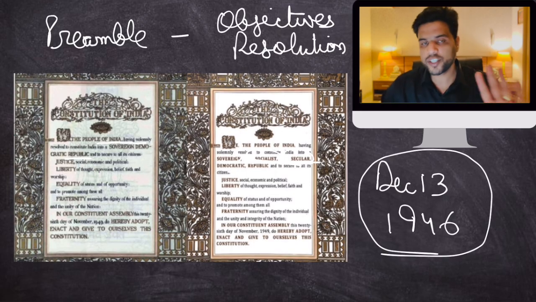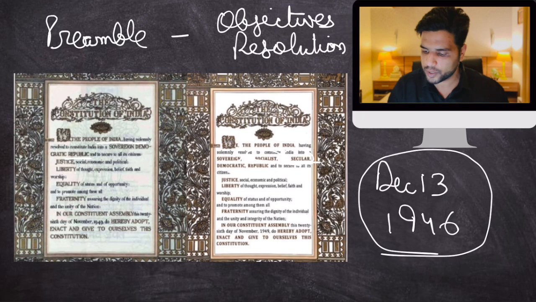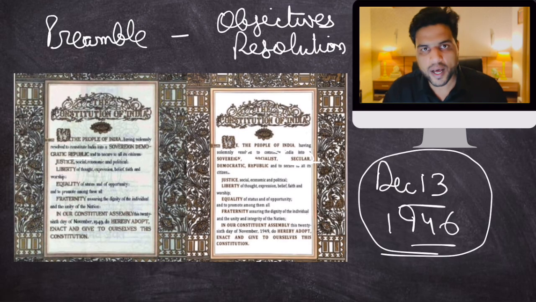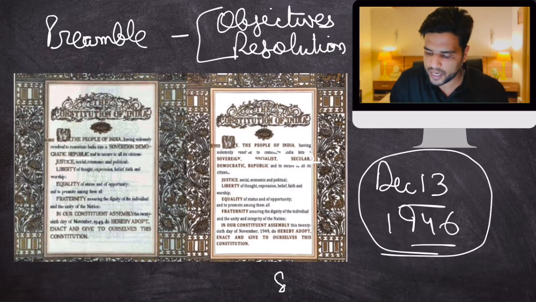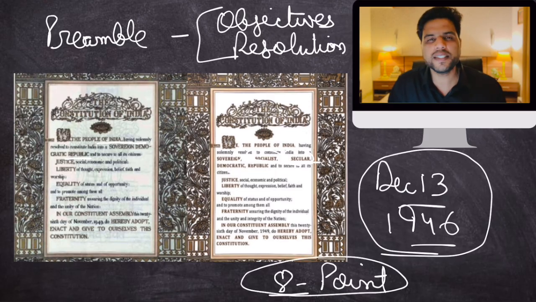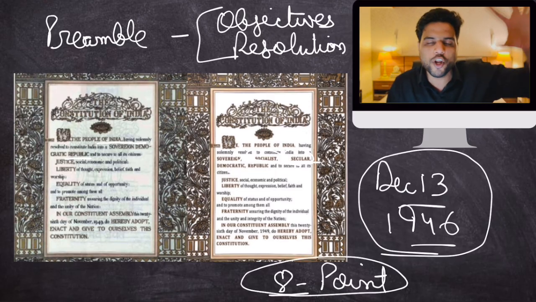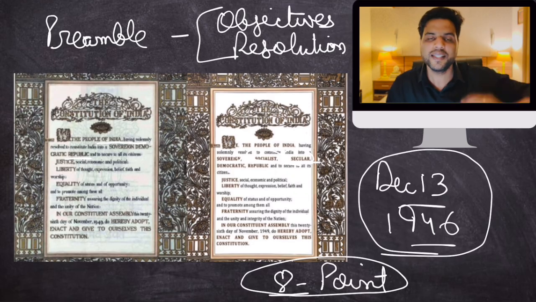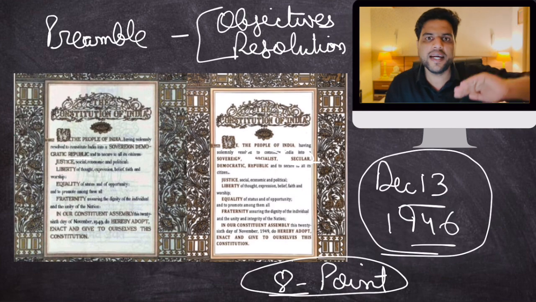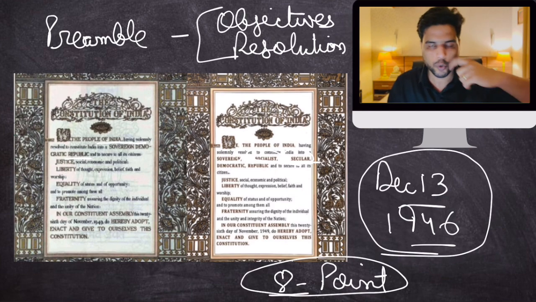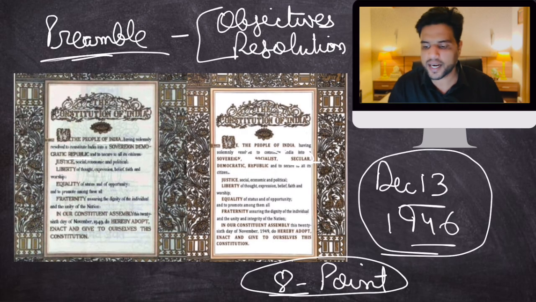Within the first week of that Constituent Assembly, on December 13, 1946, Jawaharlal Nehru introduced the objectives resolution. It was an 8-point resolution, and these 8 points enshrined the basic philosophy of our constitution, the guiding principles which we look upon before framing this constitution. And the preamble of India is directly inspired from this objectives resolution.